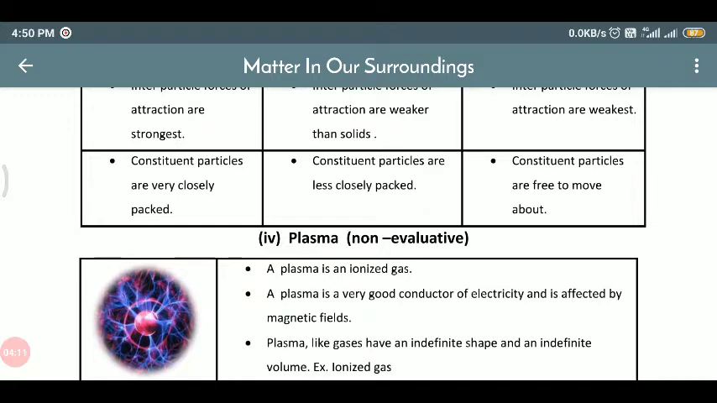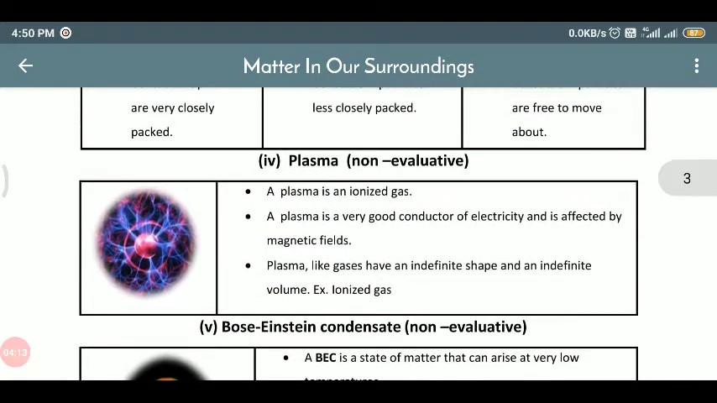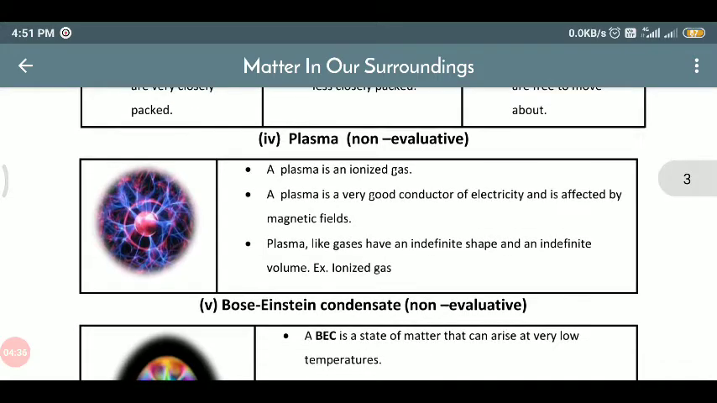And the fourth comes plasma. Plasma is ionized gas, means ions are present. Particles are present as ions. A plasma is a very good conductor of electricity and is affected by a magnetic field. If ions are present in anything, it is clear that electricity can flow through it. Plasma, like gases, has indefinite shape and indefinite volume, means it doesn't have fixed shape and volume.